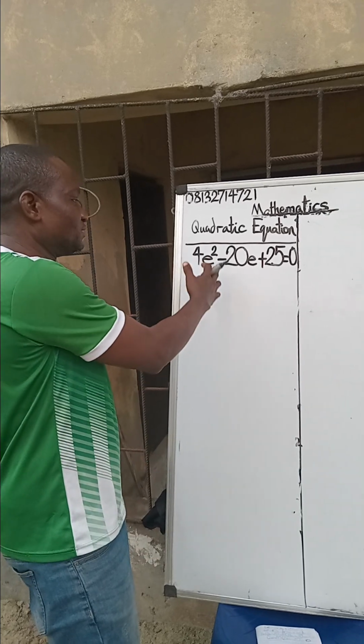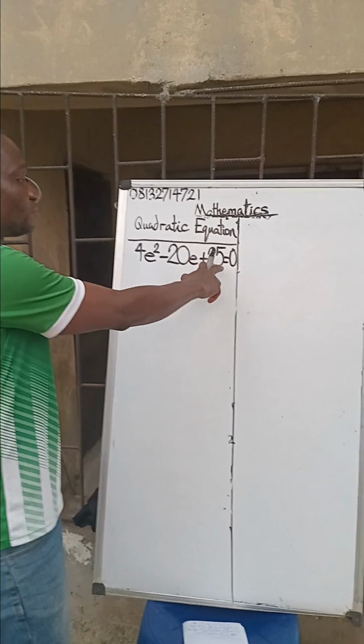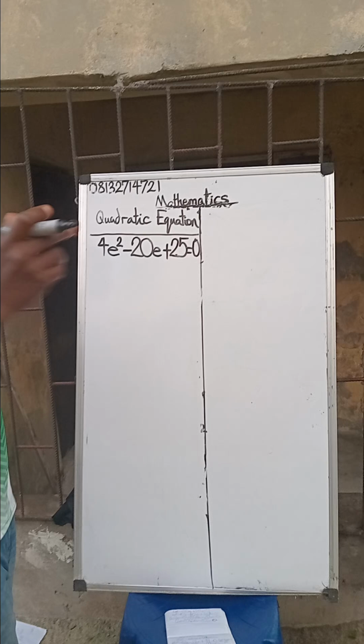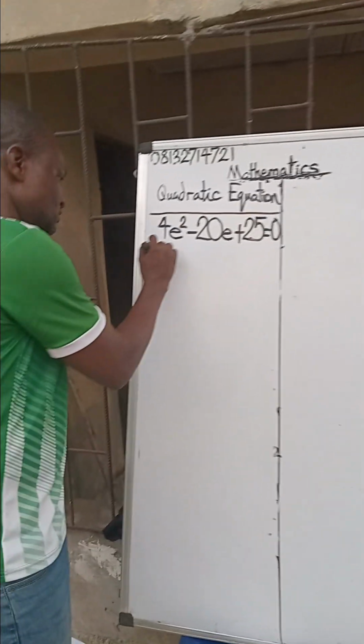We have a variable. e is a variable. e raised to power 2 is coming down to e raised to power 1, and it's coming down to what? e raised to power 0. And anything raised to power 0 is equal to 1. Now, how do we deal with this?